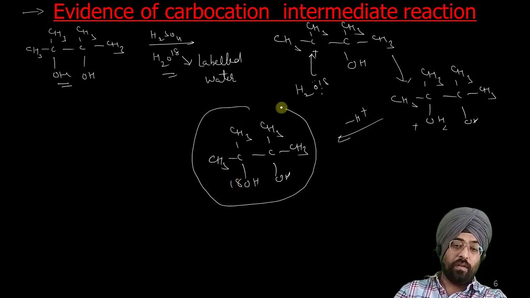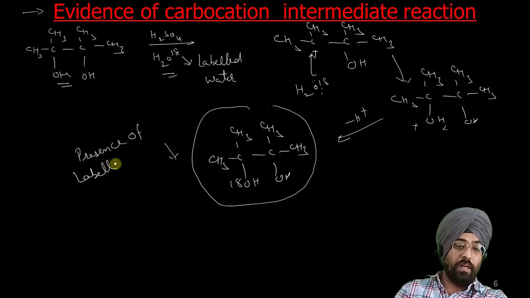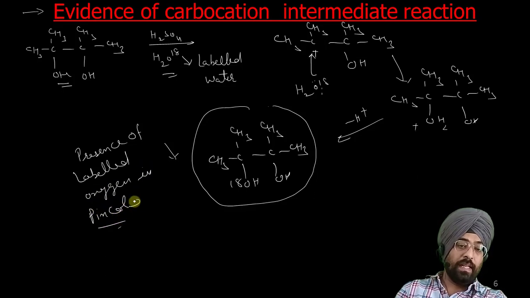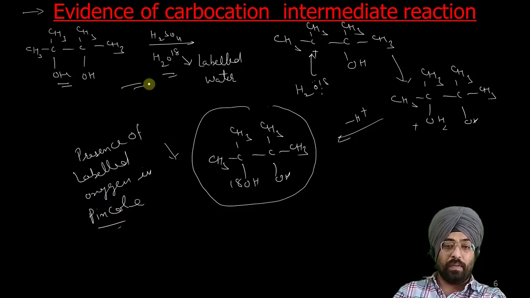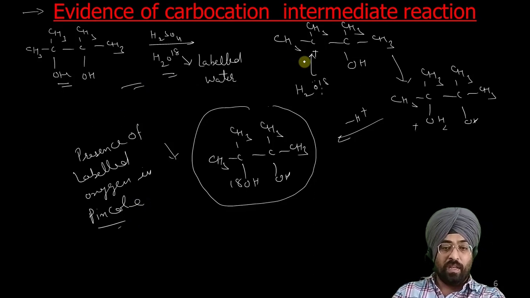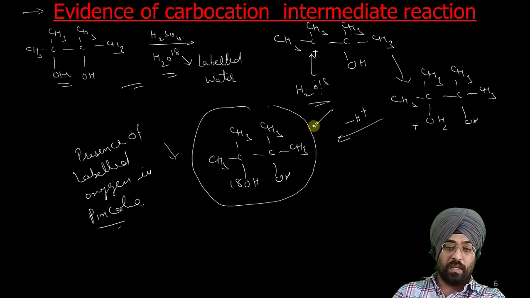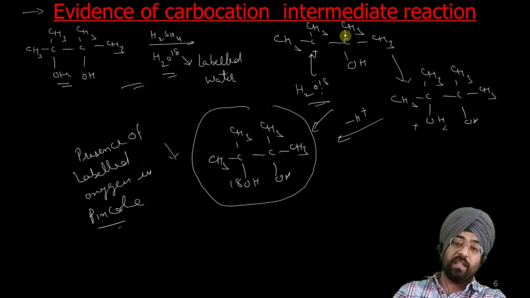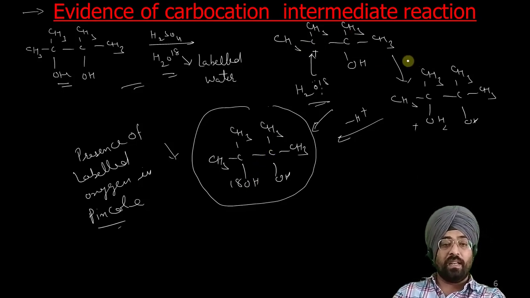The presence of labeled oxygen in pinacol indicates that the reaction has taken place through this carbocation mechanism, because this water can attack this carbocation and lead to this product. We obtain this product when we stop the reaction before completion, otherwise this rearrangement will take place and we will get a pinacolone.